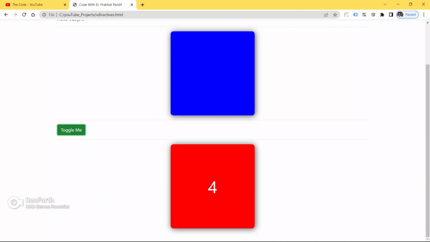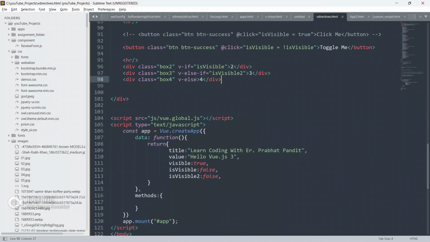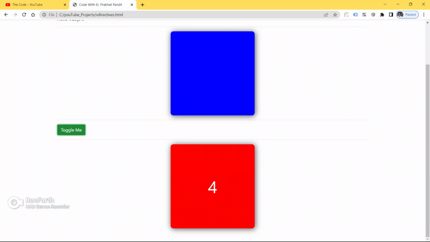Click on the button toggle me. See, we are toggling between box 2 and box 4, because now box 2 is true, so box 4 is not visible. Now let me click again on the button. Now box 2 is false, so we are able to see box 4, because the default is v-else, and as of now box 2's isVisible is false, that's why we are able to see box 4.